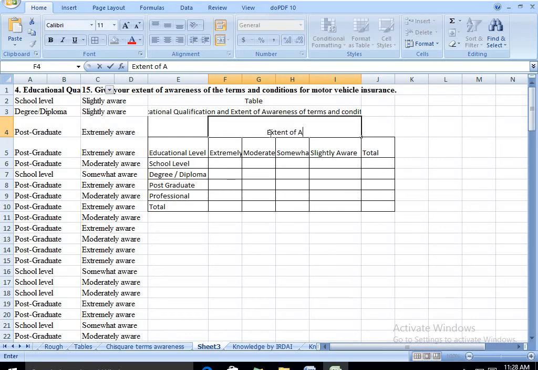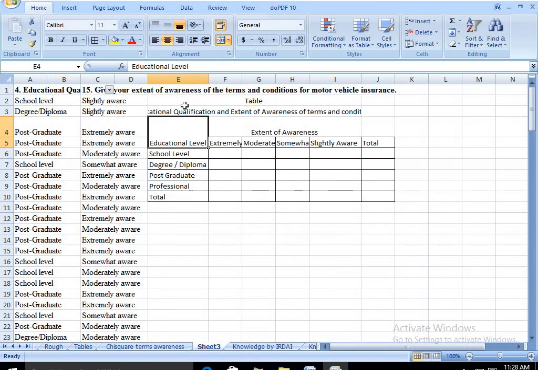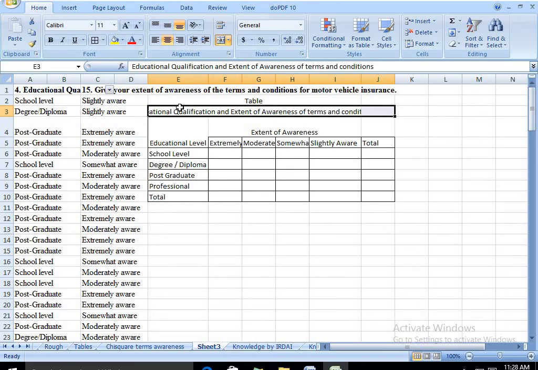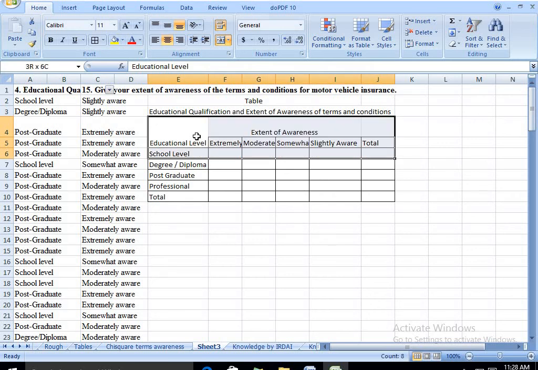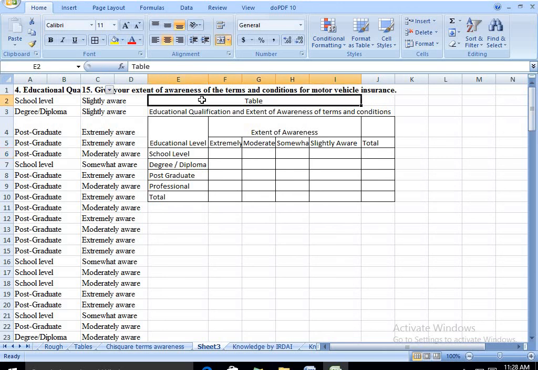Extent of awareness. These two need to be merged. So now you can merge and unmerge any time, and you can also do your modifications in this pattern. We need column lines for this, so you choose and click it. Now everything is correct. This is how a table has to be prepared in Excel, which you can copy into your Word document, and using AutoFit to content and AutoFit to window, it can be aligned.